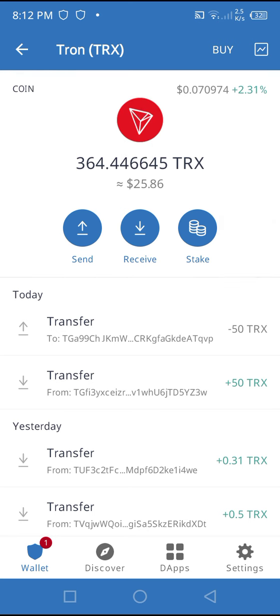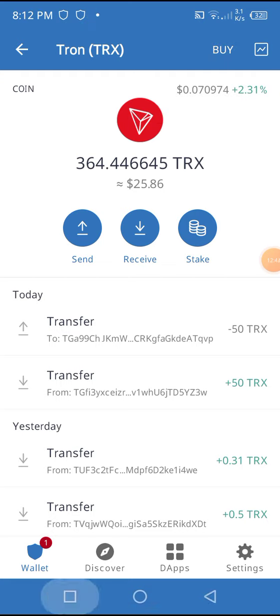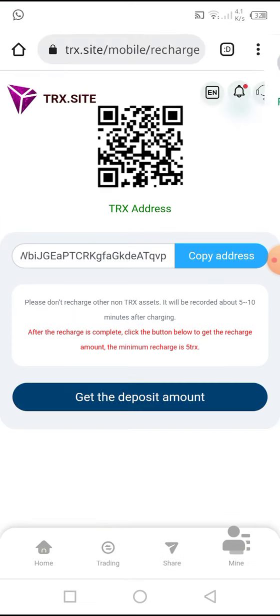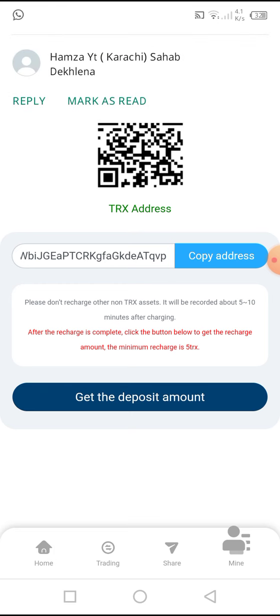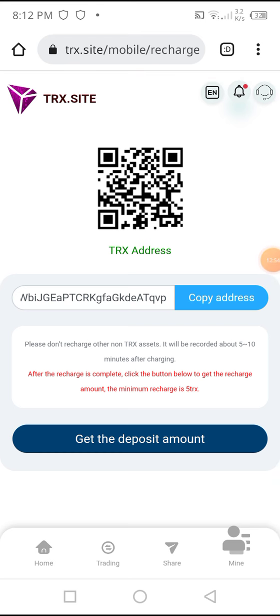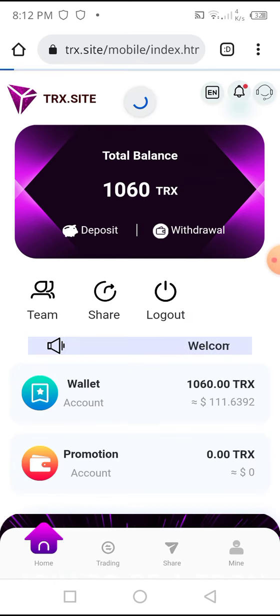You can see that my total deposit is sent into the account, and I go back to the website and click on recharge completed, then click on get the deposit amount. I click on get the amount and refresh back to the home, and you can see that I have 160 TRX. I wait for my deposit, which is recorded in 5 to 10 minutes, and I refresh this page again and again until my transaction is received in my account.